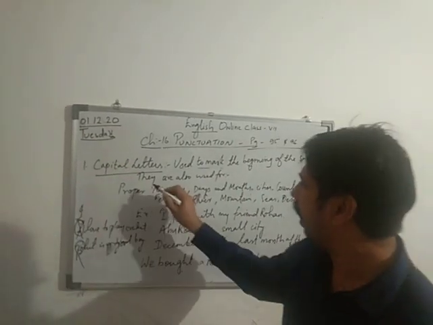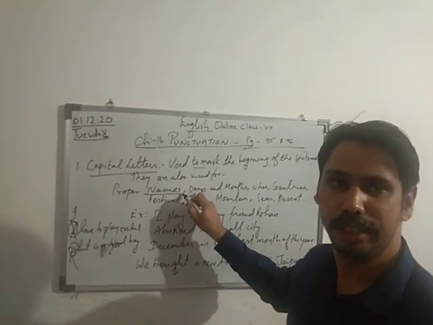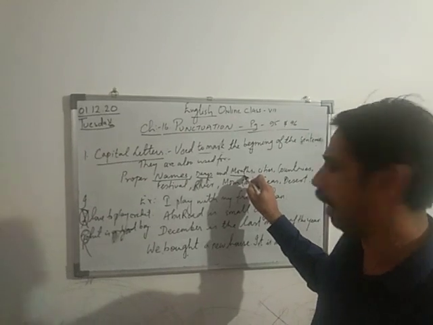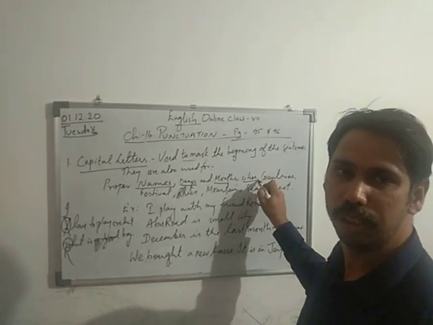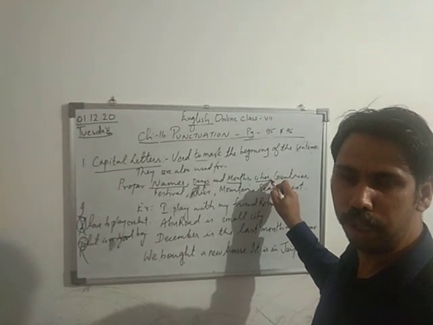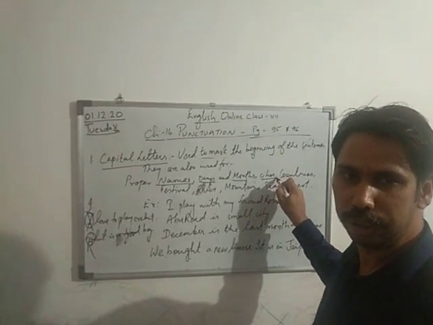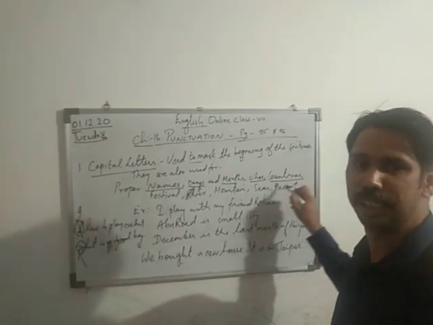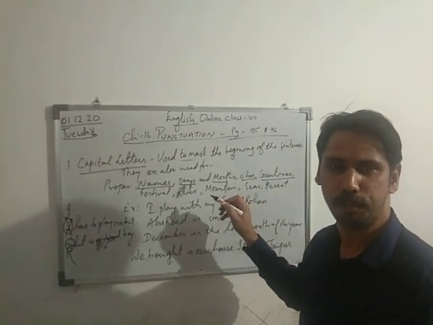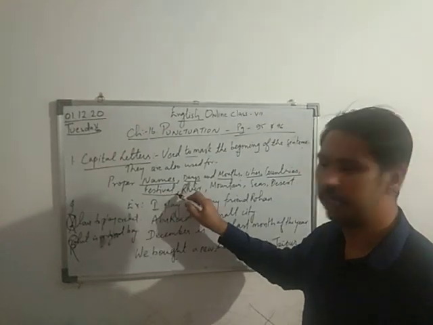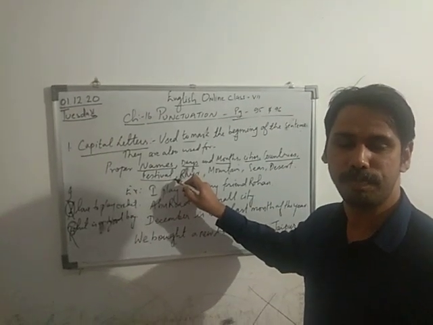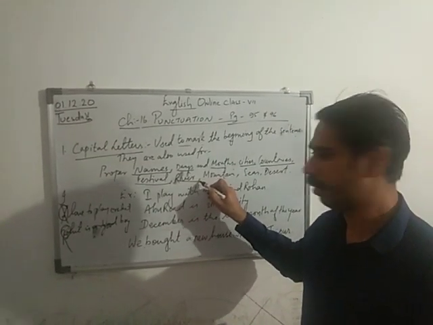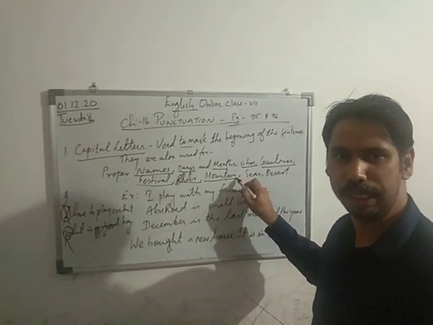Apart from that, capital letters are also used for proper names, days and months, Sunday, Monday, Tuesday, Wednesday, January, February, March, April, cities. There are so many cities. Jaipur, Udaipur, Jodhpur, Palanpur, all the countries, India, Pakistan, Bangladesh, America, Sri Lanka, festivals, Diwali, Holi, Christmas, Eid, rivers, Yamuna, Ganga, Narmada, mountain, Himalaya.